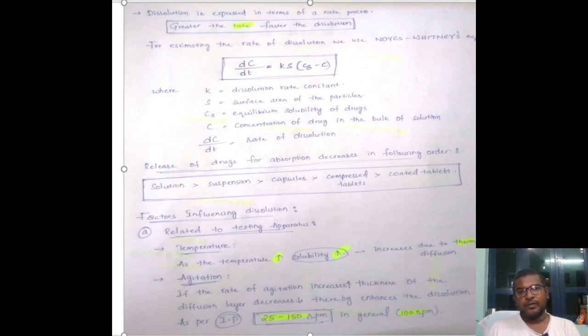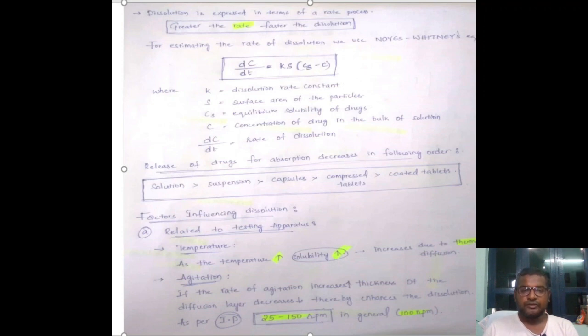Why? Because if we increase the rotations, the revolutions, in the dissolution apparatus, the water movement increases. So the tablets also revolve in the dissolution medium very fast, and the liquid present in the dissolution apparatus enters into the tablet.